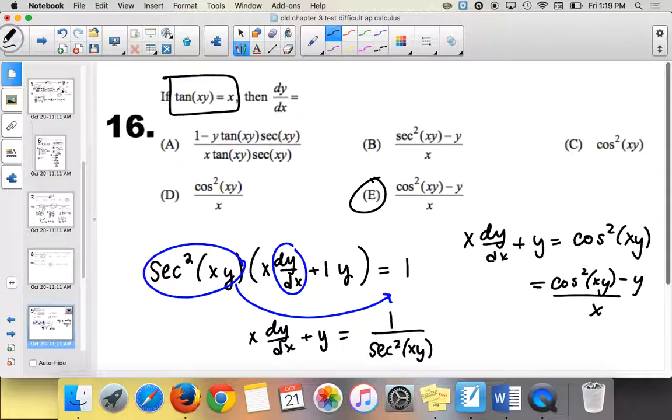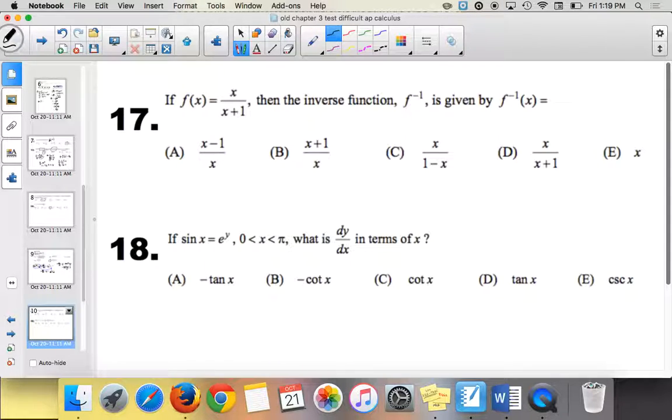All right, number 17 was an Algebra 2 question. Not even an AP Calc question. It doesn't ask for the derivative of the inverse, it just asks for the inverse. So if I'm finding the inverse of a function, remember if I had y equals x over x plus 1, I switch my x and y values. So I get x equals y over y plus 1, and I solve for the new y.